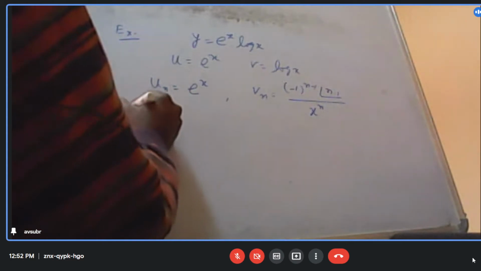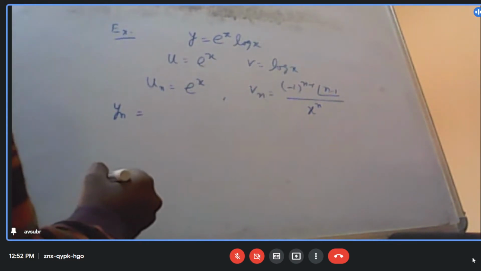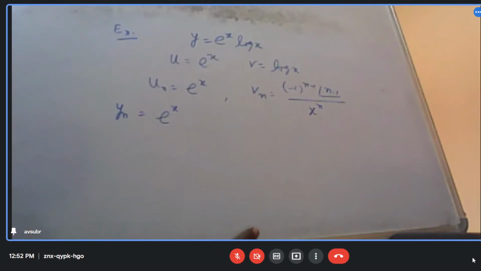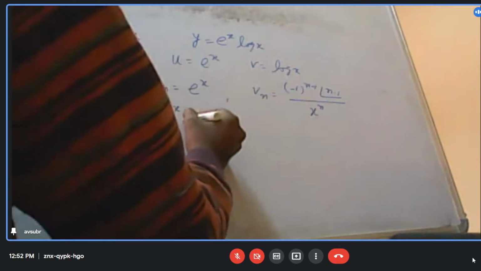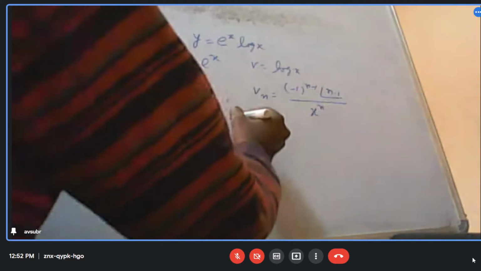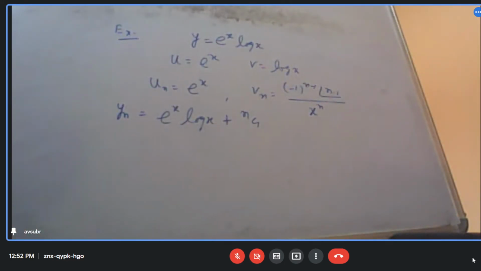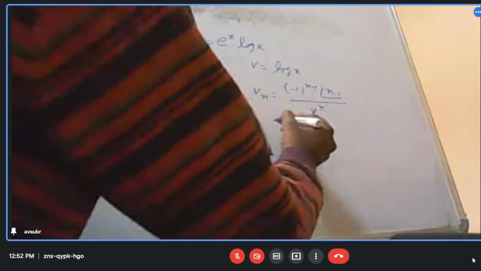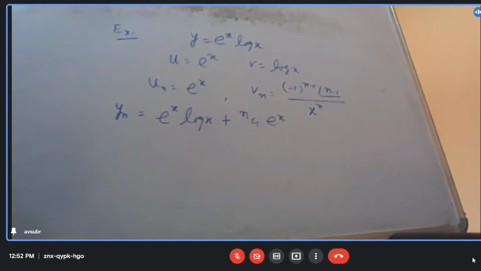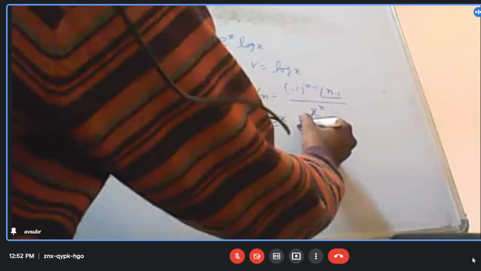All right. So now let us use Leibniz theorem. So yn is equal to, what should I write down? un into v, where v is log x, so e to the power x log x, plus nC1 into u(n minus 1), that is e to the power x, and into v1. v1 is how much? 1 by x.